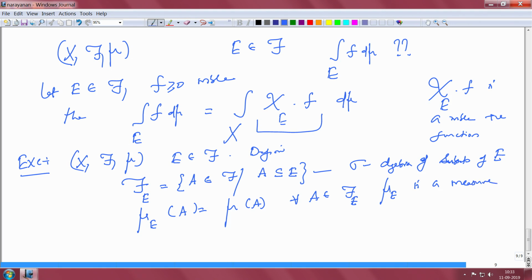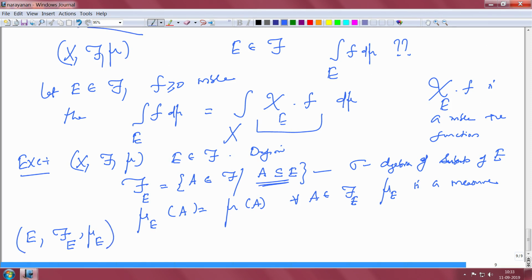Of course, this is a measure because mu is a countably additive measure. So, mu sub E is also going to be countably additive, except that now we look at only sets which are contained in E; we are not going out of E. So, now we have a triple: E is my whole space now, I have script F sub E which is a sigma algebra of subsets of E, and I have a countably additive measure.